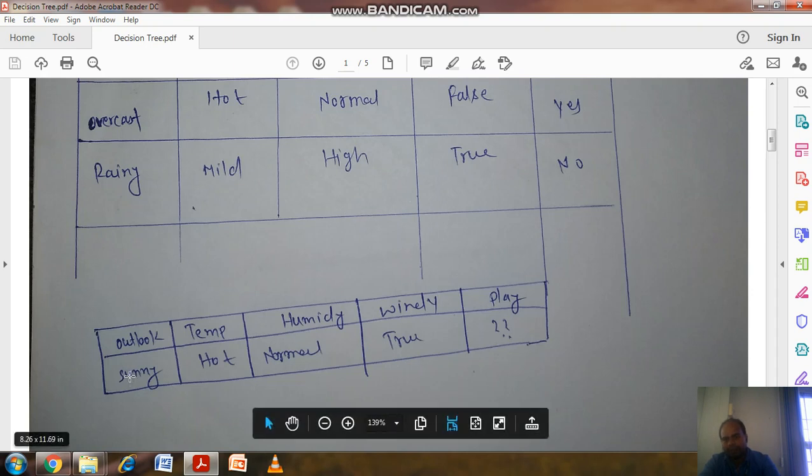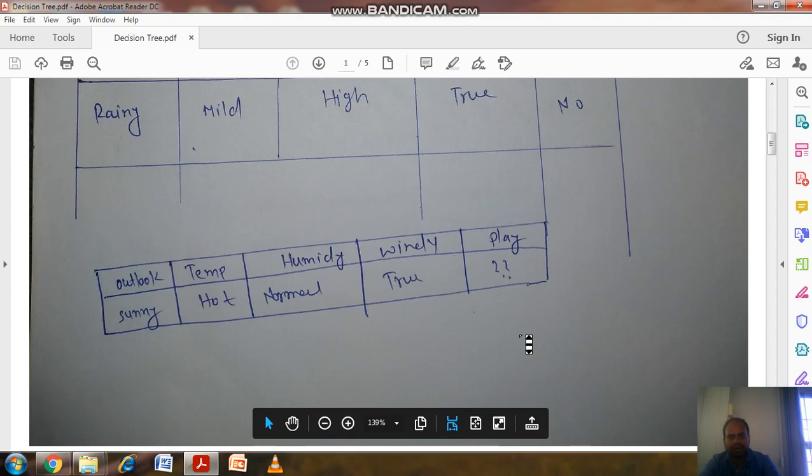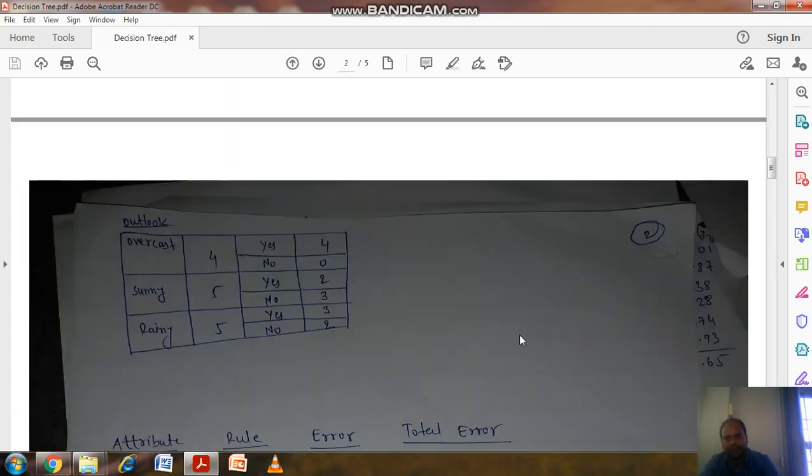So the question is that after constructing the tree, if the situation is outlook is sunny, temperature is hot, humidity normal, and windy is true, in this case whether the game will be played or not, we have to answer. So see how to construct a decision tree for the above table. Let us see.